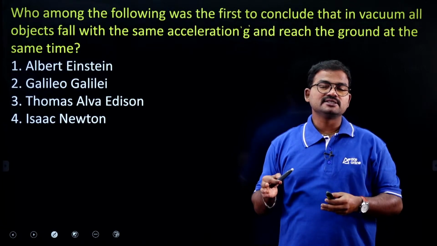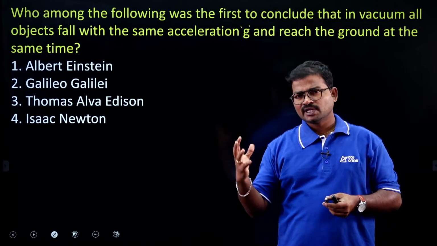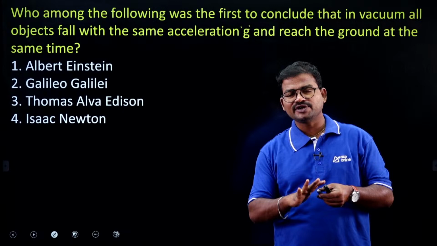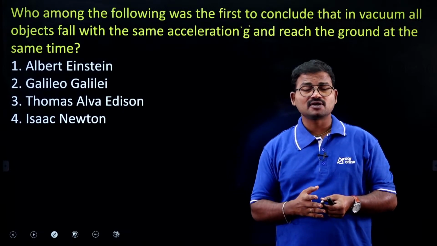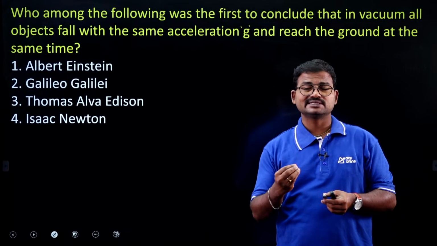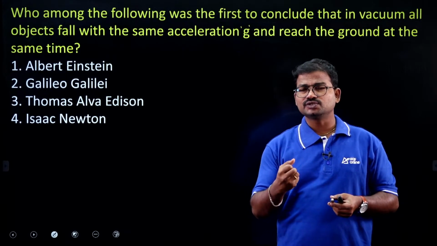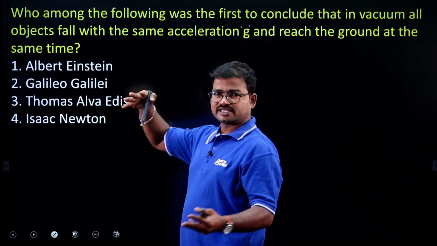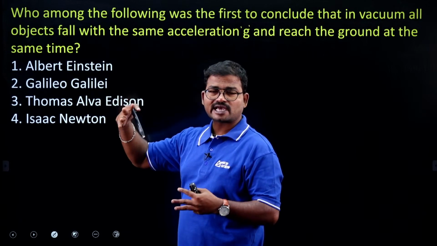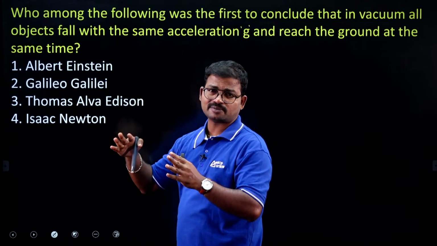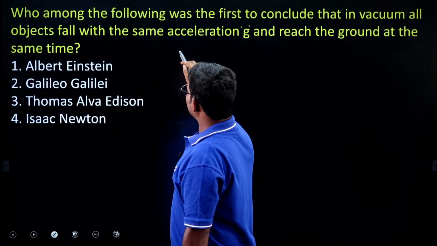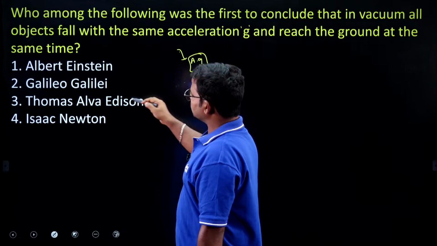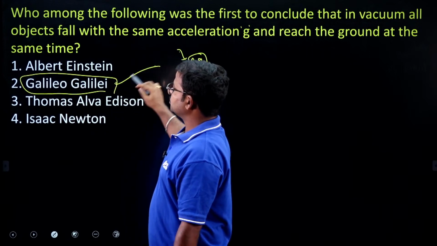Why? Because in that region, atmospheric gases mostly do not impact the speed of these two objects. And one more interesting concept is that the g value is somewhat less in that region. So even if you consider different masses, the two objects reach at the same time, because of less impact from atmospheric gases and the g value. This concept was proposed by Galileo. Option 2 is the right answer.